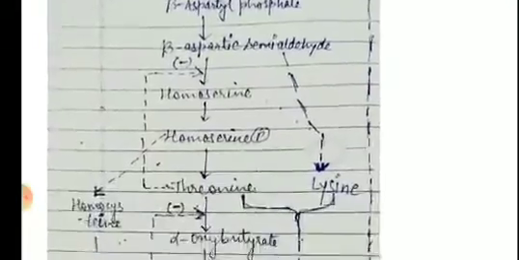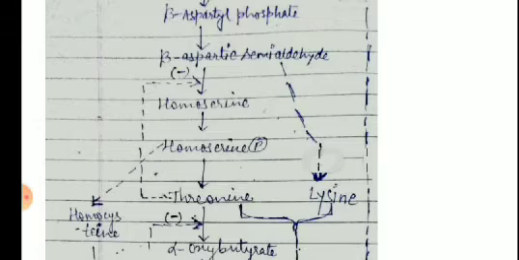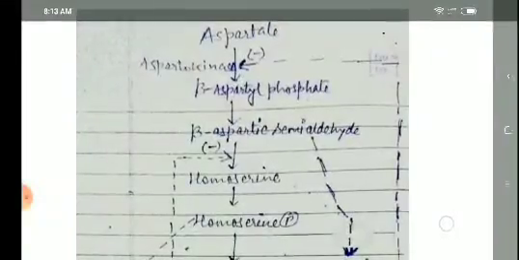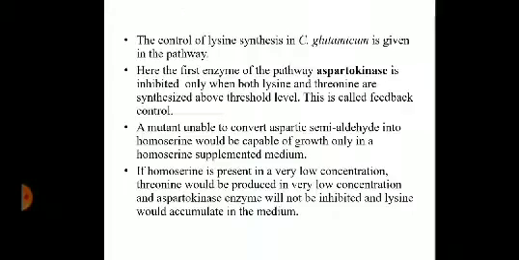Once again, aspartate is converted into aspartyl phosphate by aspartokinase. Aspartyl phosphate is converted into aspartyl semialdehyde, which is converted into lysine. We allow only this pathway to continue. We do not allow the production of threonine. How do we not allow it? By controlling the quantity of homoserine, because the mutant organism which you have used is an auxotrophic mutant of homoserine. Don't give it homoserine, and it will not produce threonine. And if threonine is not produced, the aspartokinase enzyme, the first key enzyme, will not be inhibited and lysine will be produced in large amount.